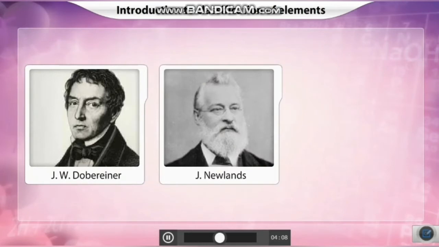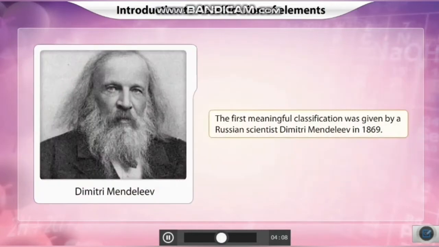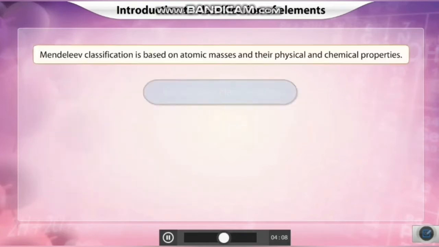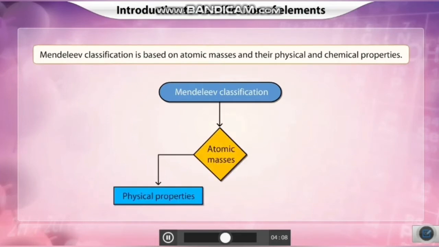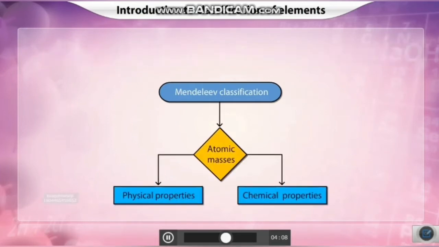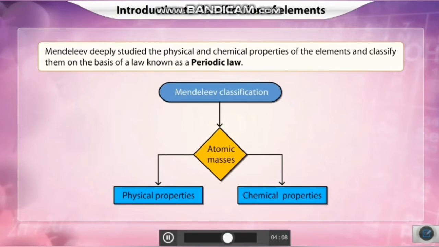Several scientists like Döbereiner, Newlands, Lothar Meyer made several efforts to classify the elements. The first meaningful classification was given by Russian scientist Dmitri Mendeleev in 1869. Mendeleev's classification is based on atomic masses and their physical and chemical properties. Mendeleev studied the physical and chemical properties of the elements and classified them on the basis of a law known as periodic law.